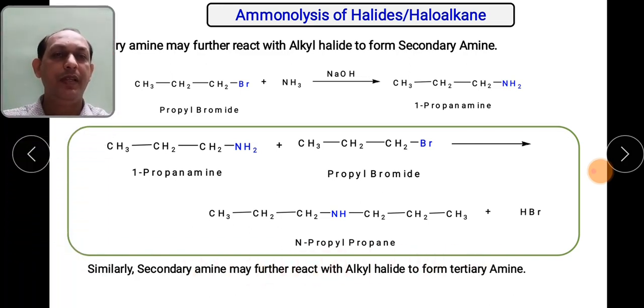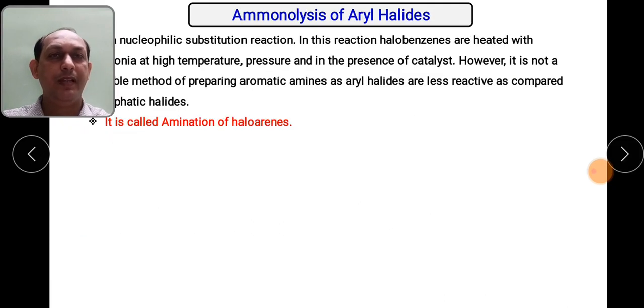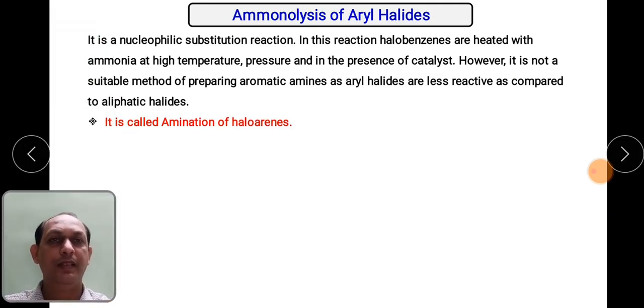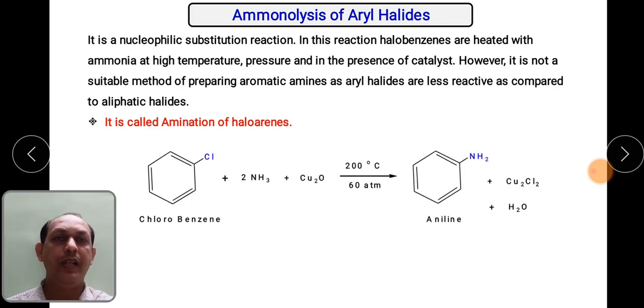So this is the same case. Secondary amines again can be converted into tertiary amine by reacting with the alkyl halides. Then ammonolysis of aryl halides. In this particular case we are going to see how aryl halide, meaning ArX compounds, can be converted into ArNH2. This is called amination of haloarenes.